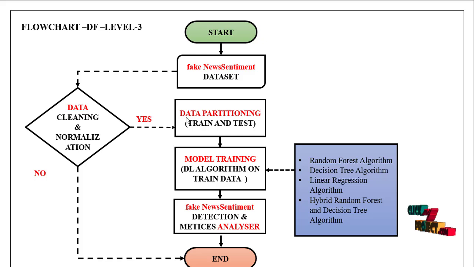Our project flowchart: first we have taken the Anaconda Navigator Spyder to launch the data. After that, first we import the dataset. The dataset is a fake news dataset that we have taken. After that, the data cleaning process. Data cleaning means we handle the missing values and label encoding.